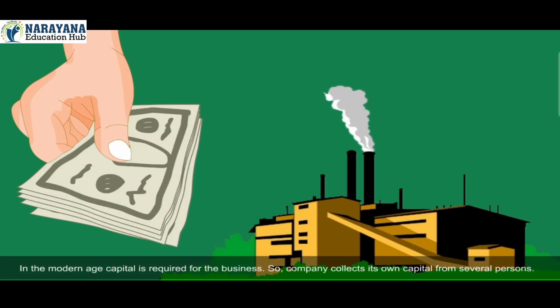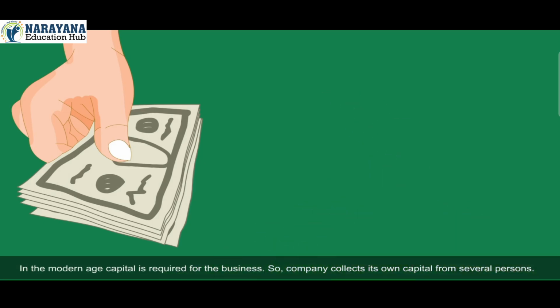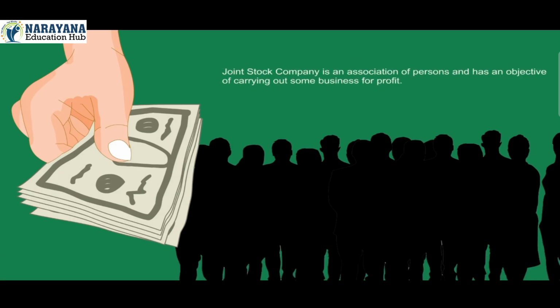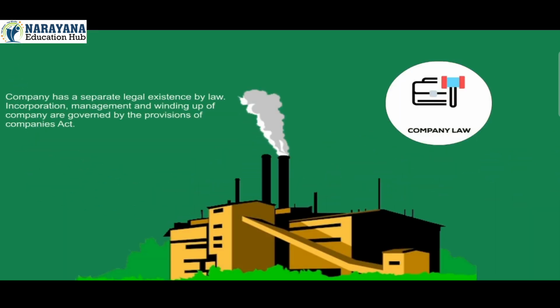In the modern age, capital is required for the business. So, a company collects its own capital from several persons. A joint stock company is an association of persons and has an objective of carrying out some business for profit. A company has a separate legal existence by law. Incorporation, management, and winding up of a company are governed by the provisions of the Companies Act.